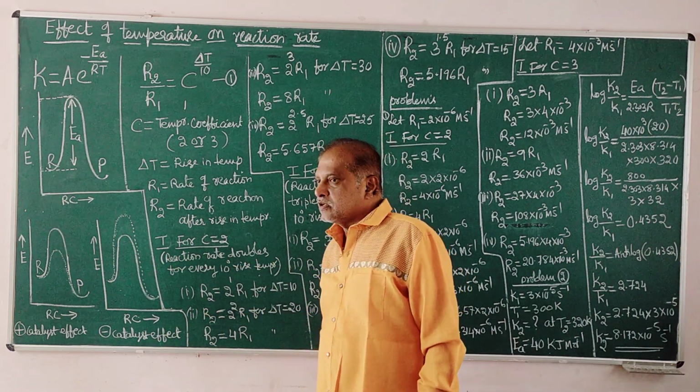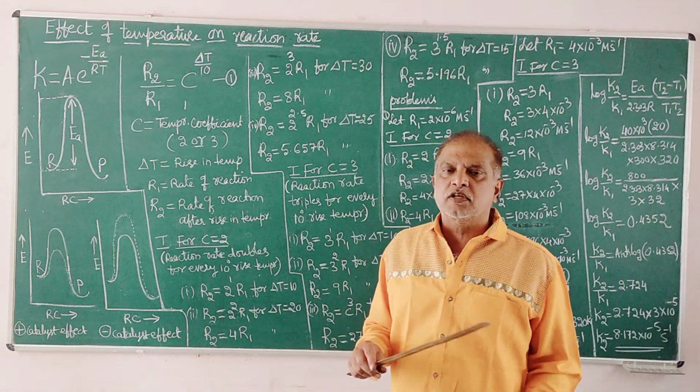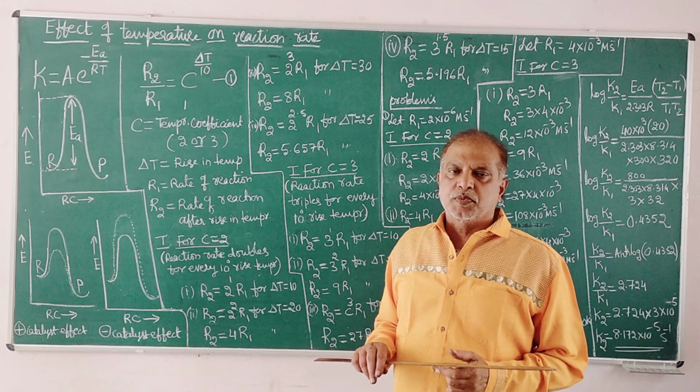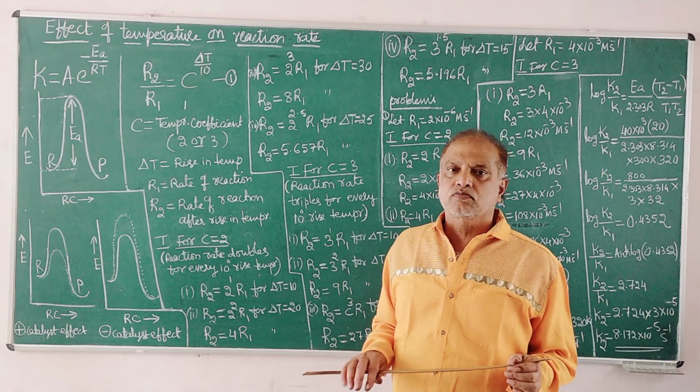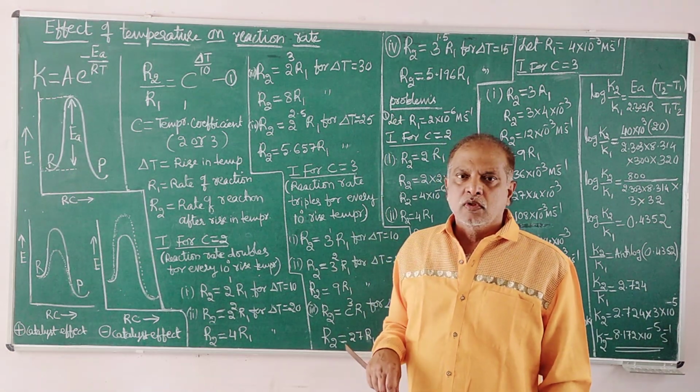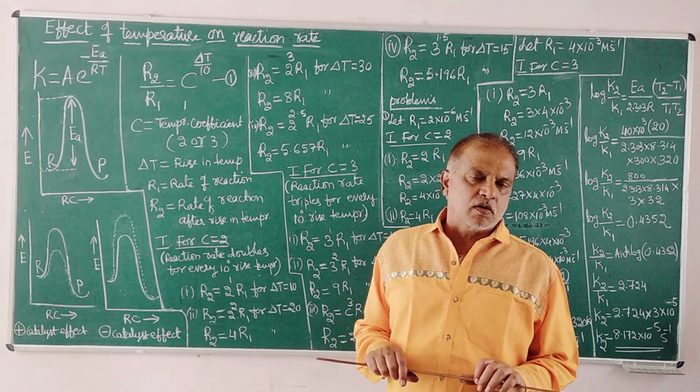Examples of negative catalyst we see in our daily life are preservatives. Preservatives are used in foodstuffs, in packaging of food, that is packed food. We put some preservative in the food, which may be in liquid state or solid state.